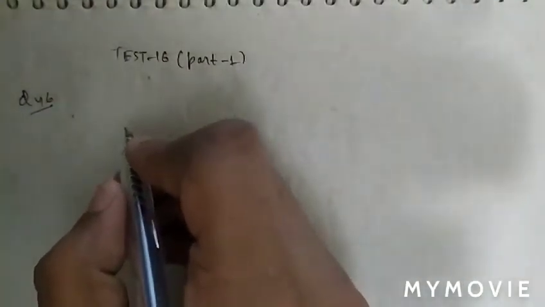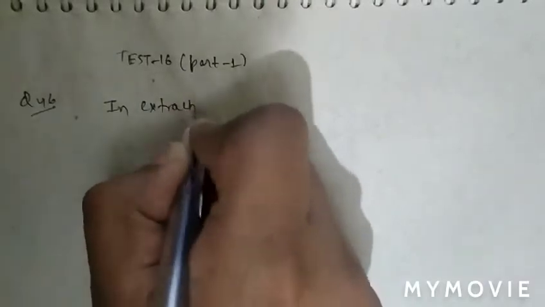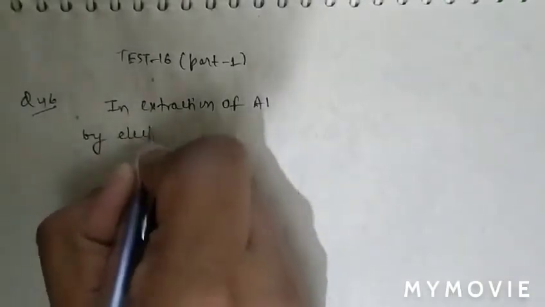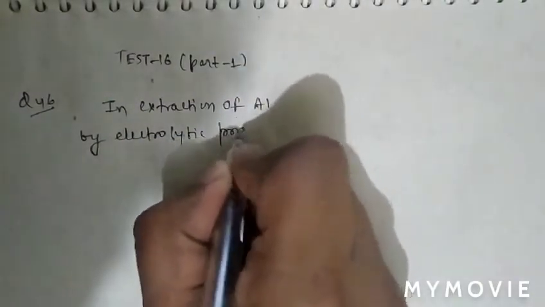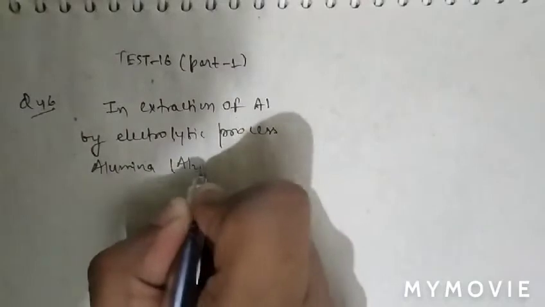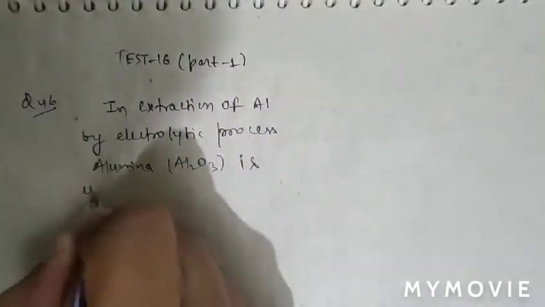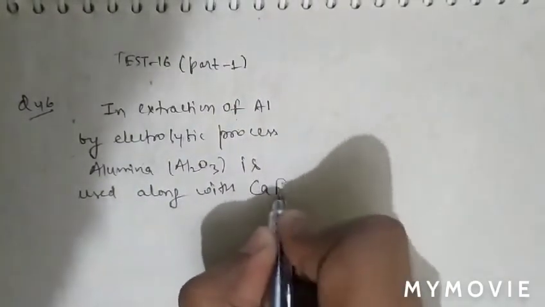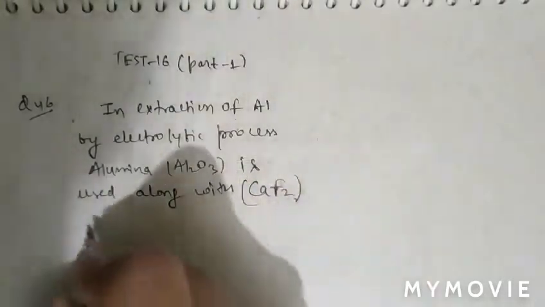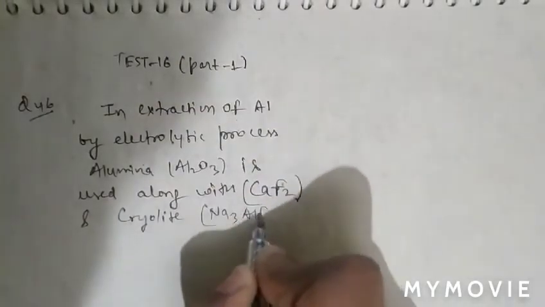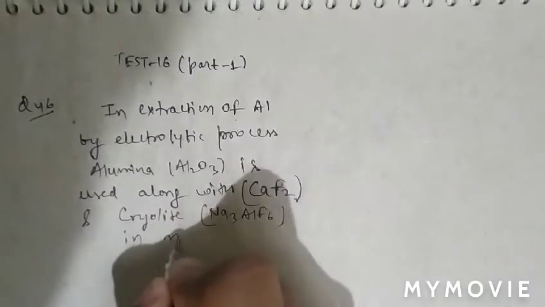In the extraction of aluminium, the electrolyte is, as we know that in extraction of aluminium by electrolytic process, alumina Al2O3 is used along with fluorspar, that is CaF2, and cryolite, that is Na3Al(F6) in molten state.